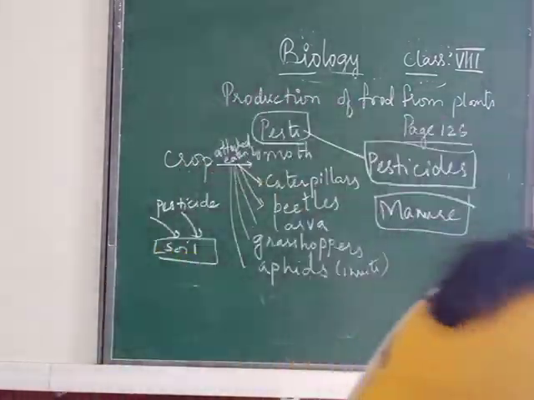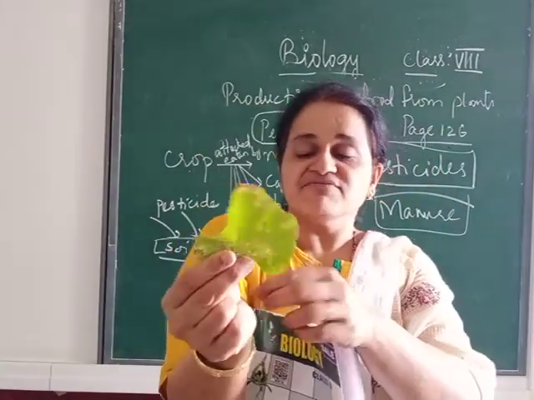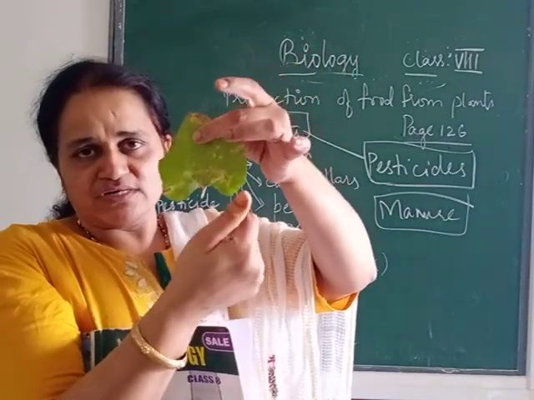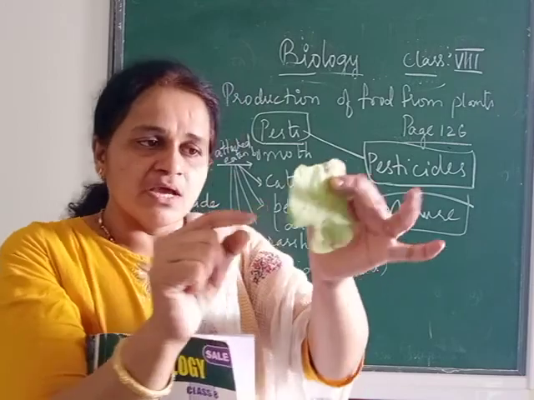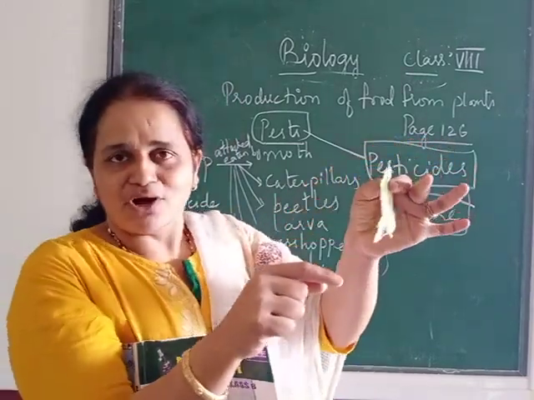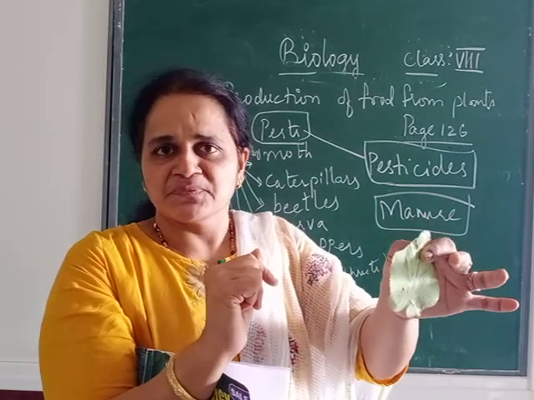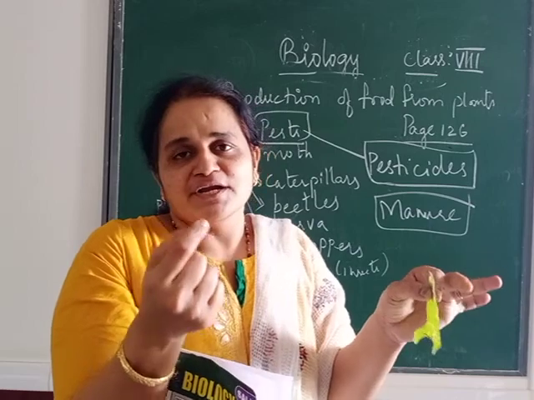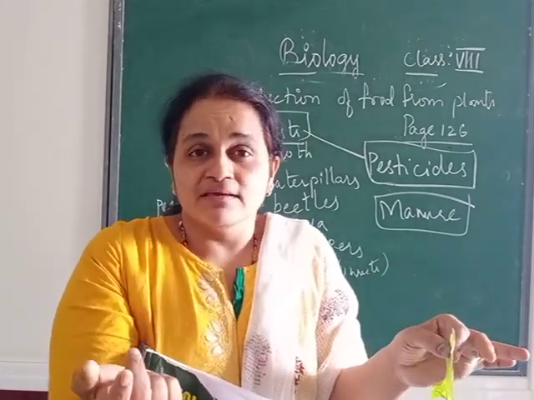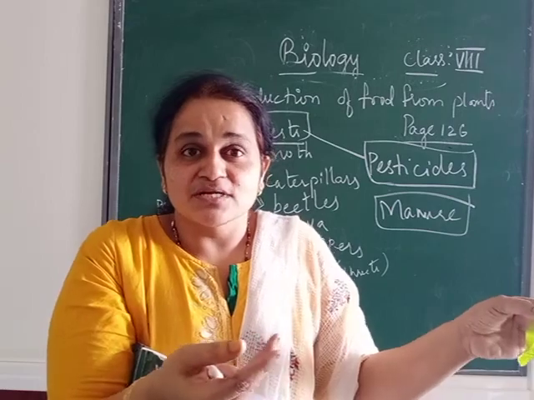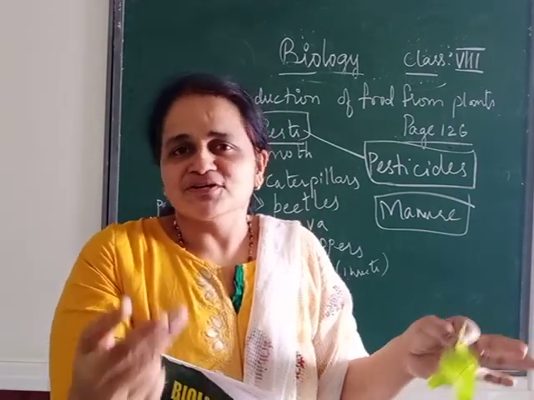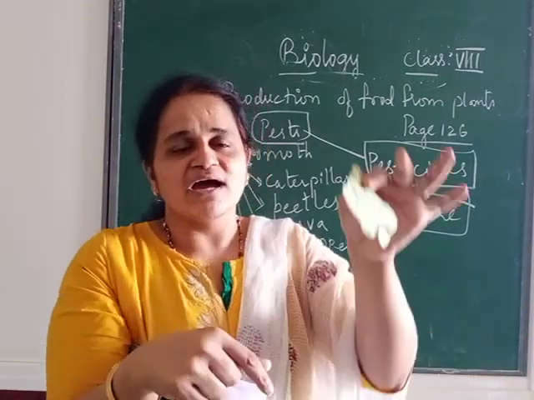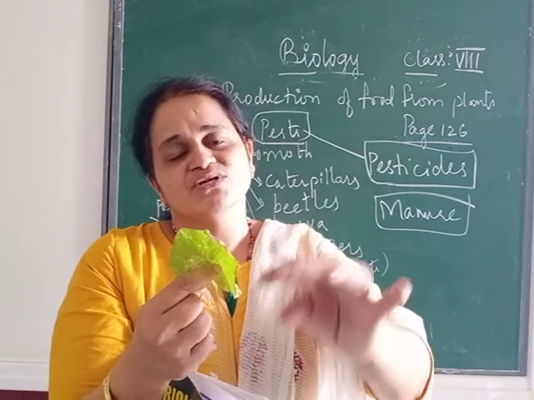So when I showed you one leaf, if you see this leaf, you have to identify. You don't know which is the pest which has attacked this leaf. So what is the identification step is, you have to see what are the symptoms you see. Isn't it, a doctor also identifies your disease by the symptom. When you go to the doctor and say you are suffering from cough and cold, high fever, and you have difficulty in breathing, commonly they say presently you say it is COVID. But not necessarily COVID, it can be general flu also. So according to what symptoms you have, the doctor will tell you what disease you are suffering from.